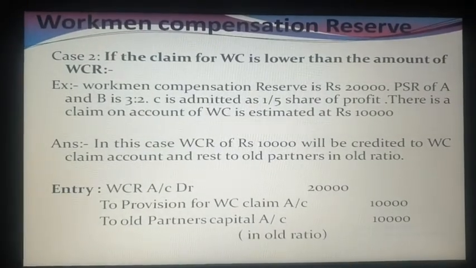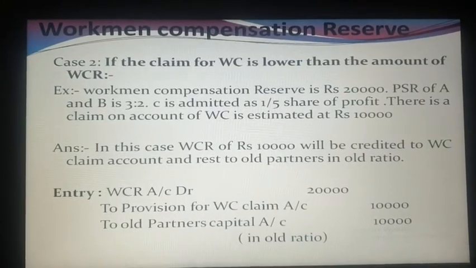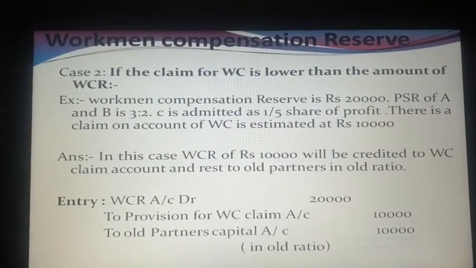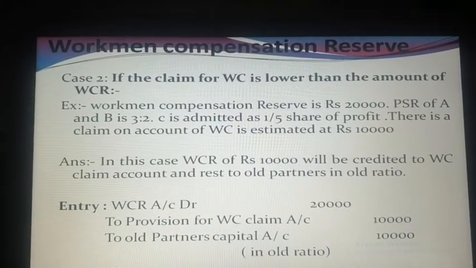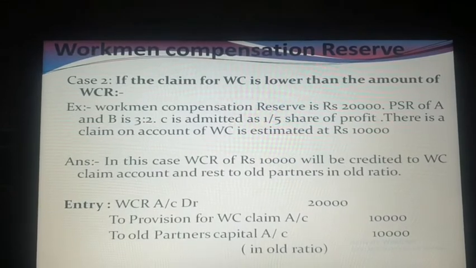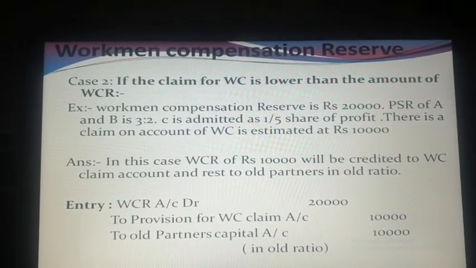Now case number 2: the claim of workman compensation is lower than the amount of the reserve. Again, take one example. Workman compensation reserve is 20,000. Profit sharing ratio of A and B is 3:2. C is admitted for 1/5 share of profit.